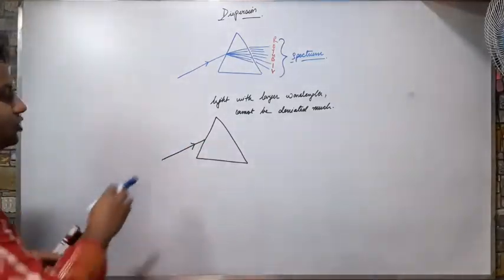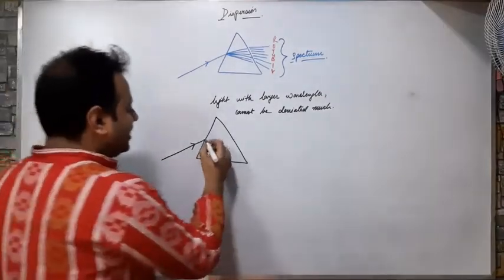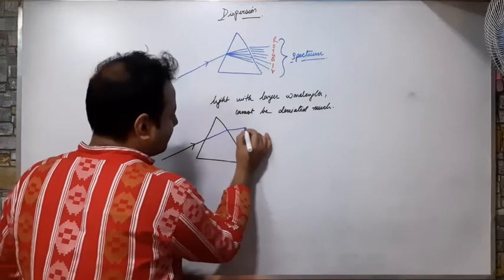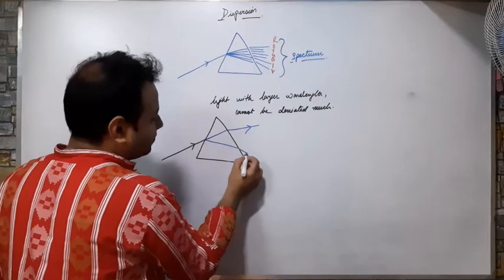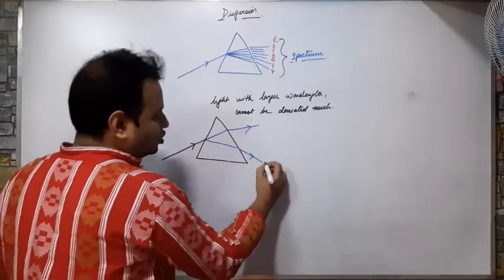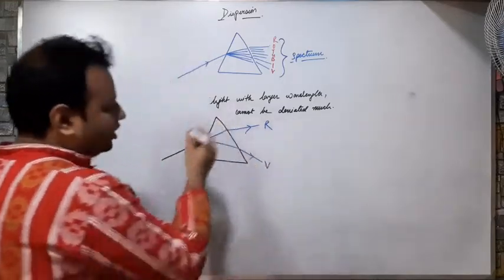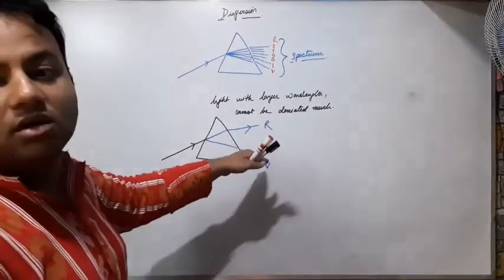Okay, light has so many colors: violet, indigo, blue, green, etc. The red does not deviate much, but violet deviates the most. So the bottommost color is violet and the topmost color is red, and all the colors fall in between. This is known as dispersion.